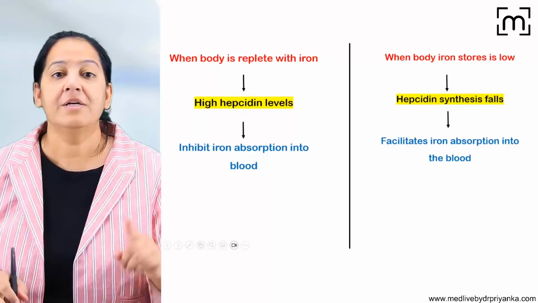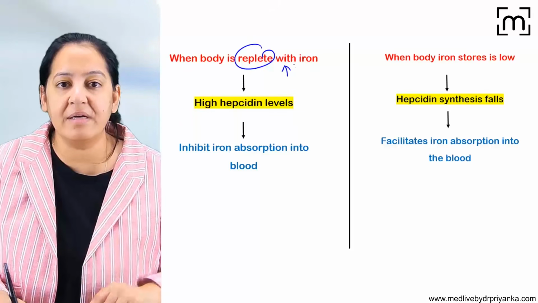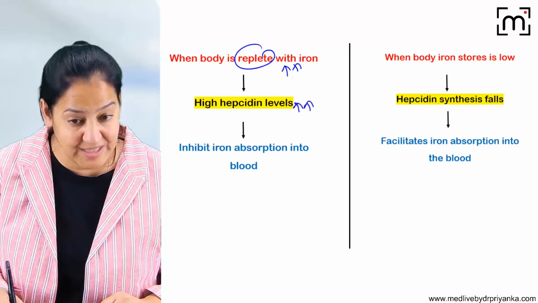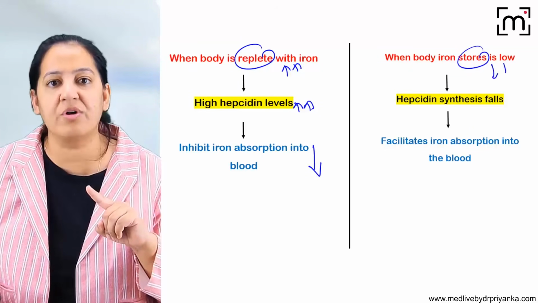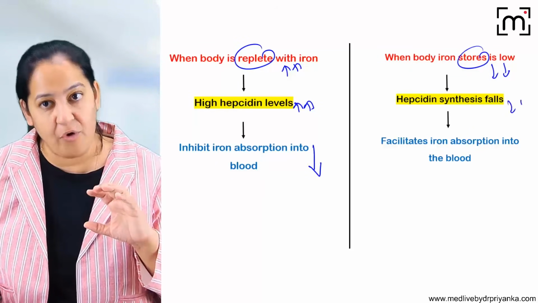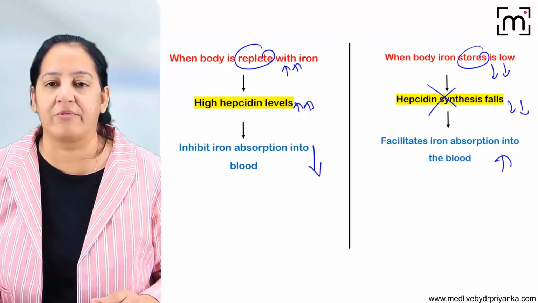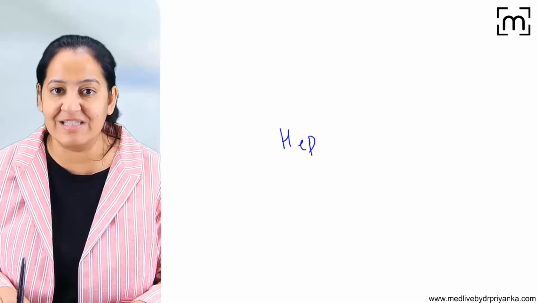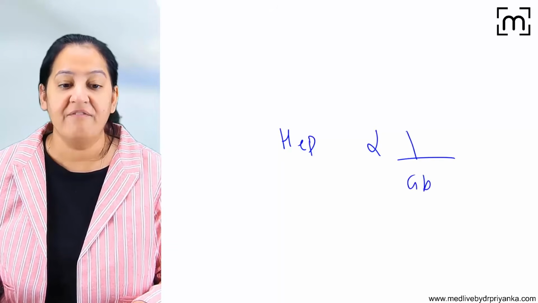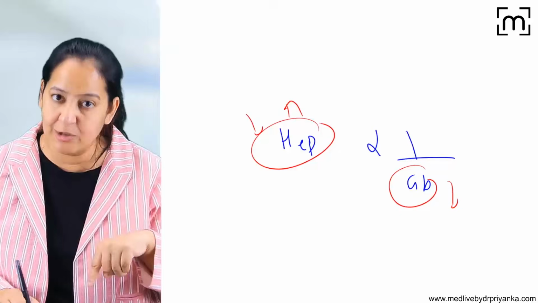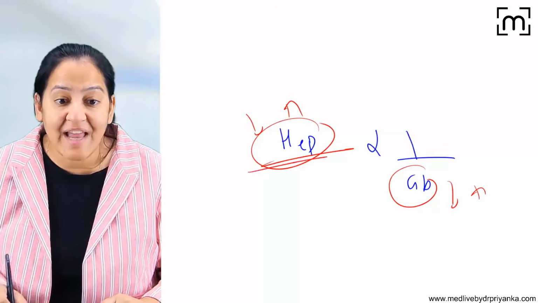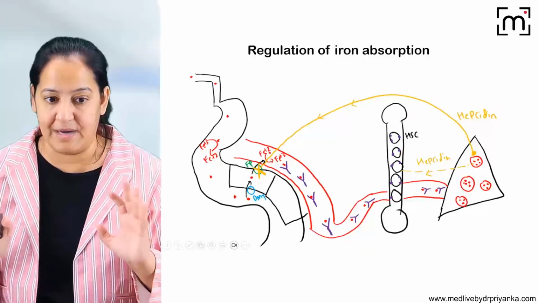You can see the same. Whenever the body has an abundant store of iron, hepcidin is secreted in the blood and absorption will be low. But whenever the body has low stores of iron, hepcidin synthesis falls. There is no hepcidin synthesis and absorption increases. So hepcidin is inversely proportional to absorption of iron. Whenever hepcidin is high in the blood, absorption is low, and whenever hepcidin is low, absorption is high. And who will decide hepcidin? The liver will decide hepcidin. I hope you got it.